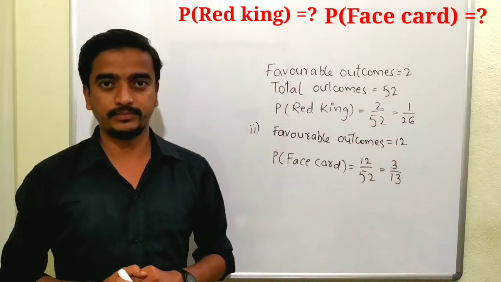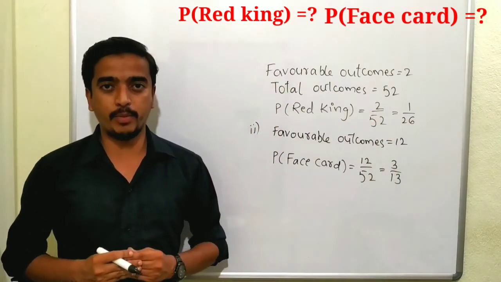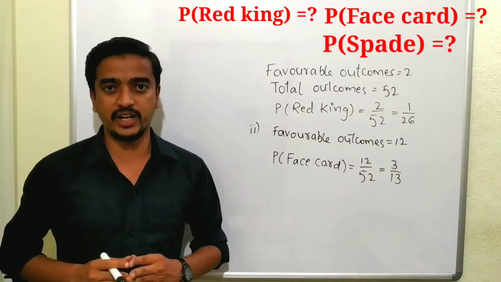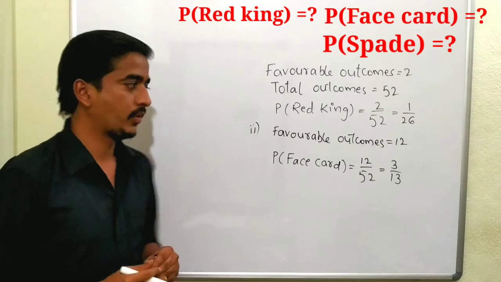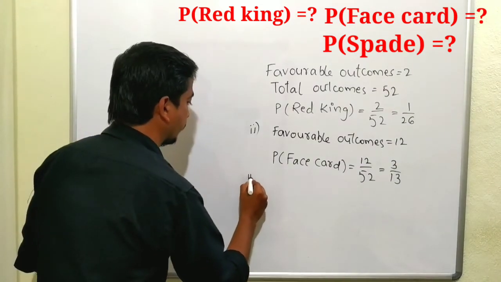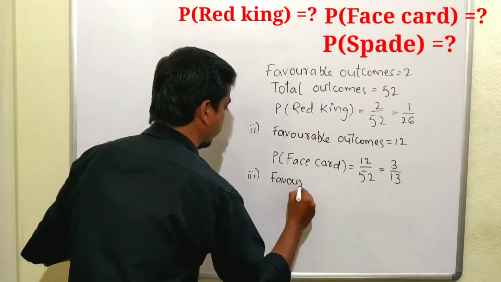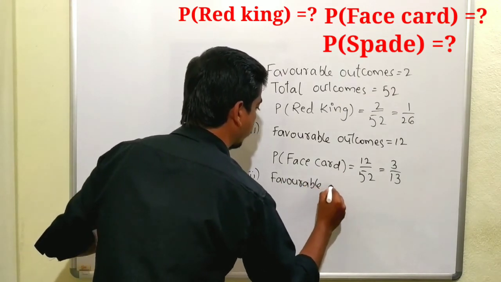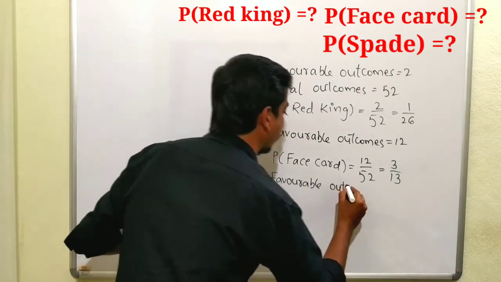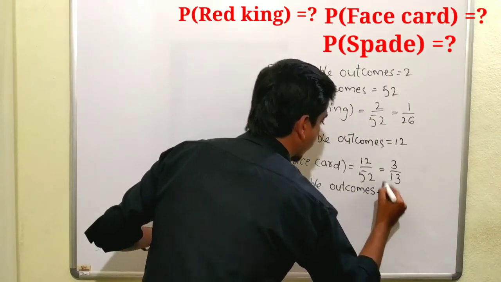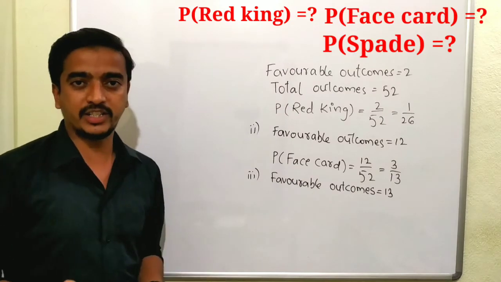Next, find the probability of a spade. How many spade cards are there in the deck of cards? 13. So the favorable outcomes are 13. And observe the total number of cards is 52.